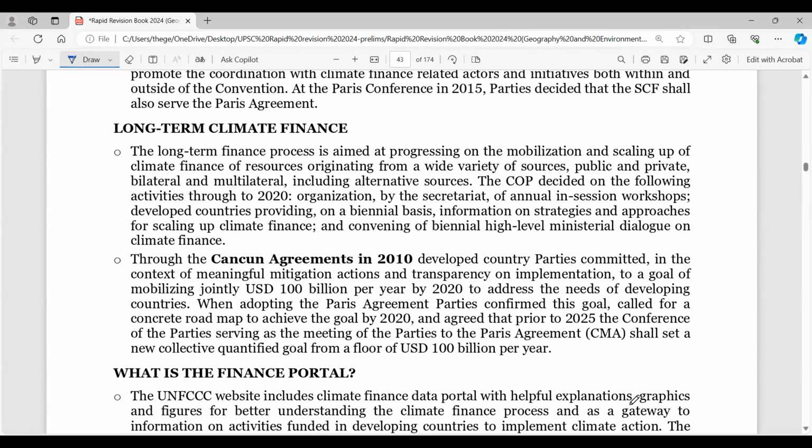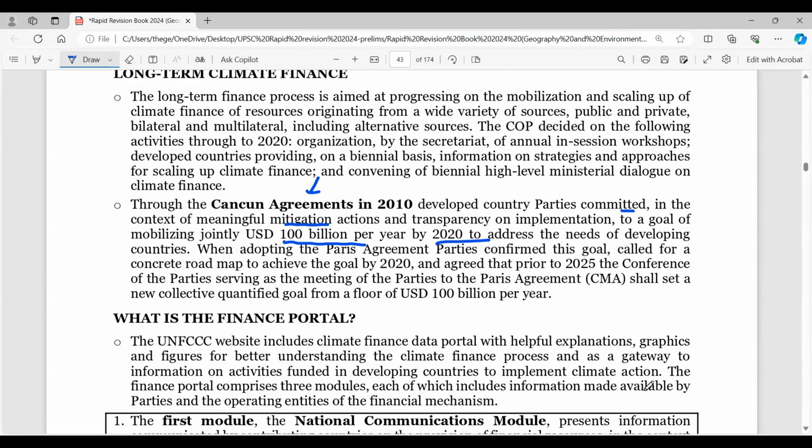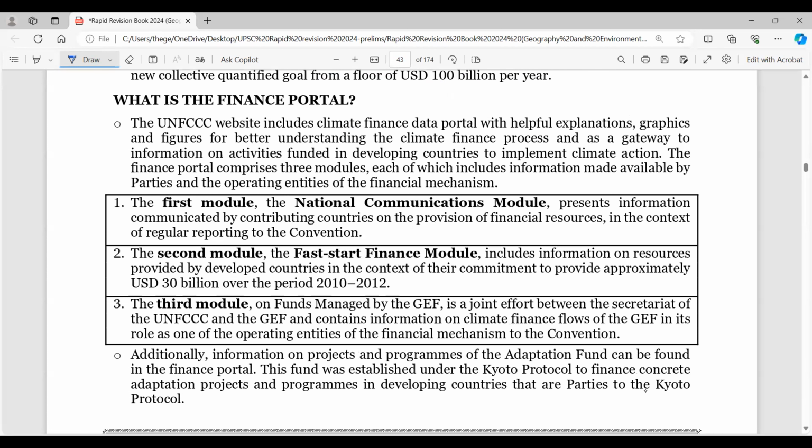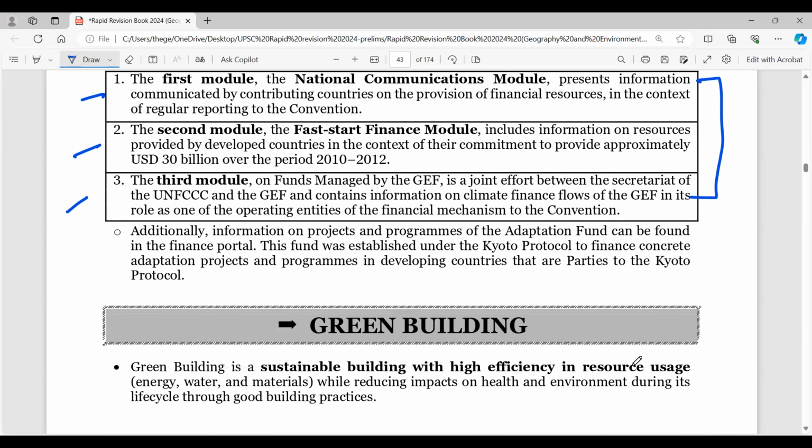Now, if you look into something like the Cancun Agreement, developed country parties committed, in the context of meaningful mitigation, to mobilize $100 billion per year by 2020. So this is important. That's why the Cancun Agreement is important in terms of climate finance. Now, coming to here, what is the finance portal? You can just take a reading here. And remember, I have given the link to this particular document in our Telegram group. So you can go there and read it, right? And then take a look into this.